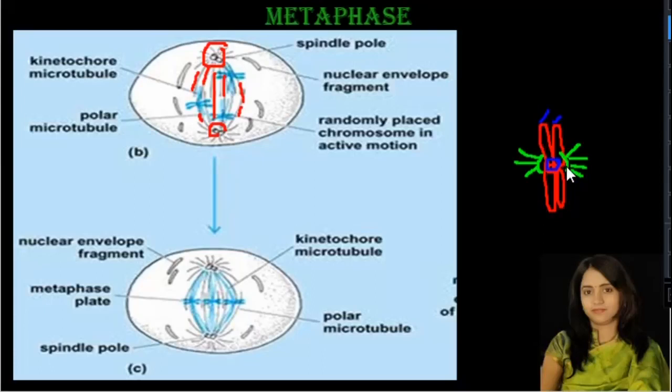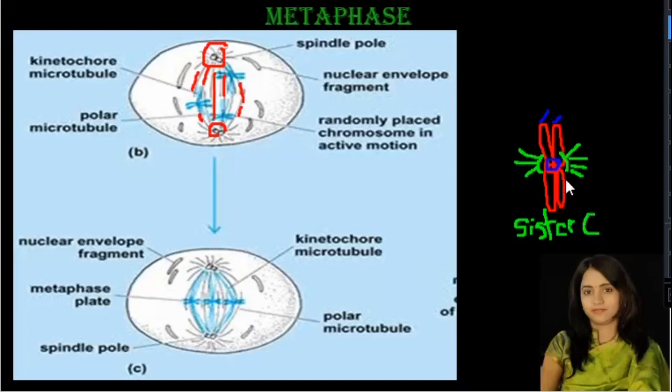The kinetochore helps for the attachment of the spindle fibers. The 2 chromatids of the metaphase chromosomes are known as sister chromatids. Remember this.